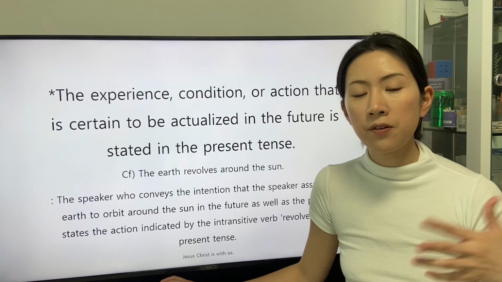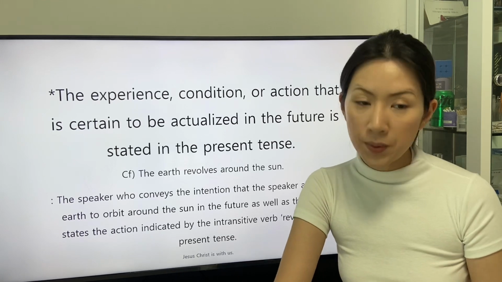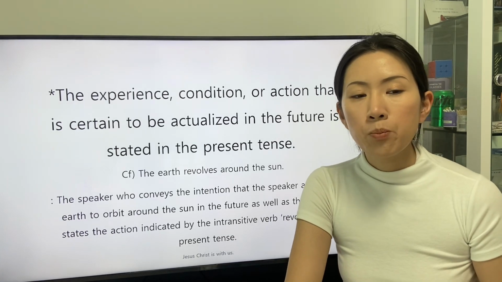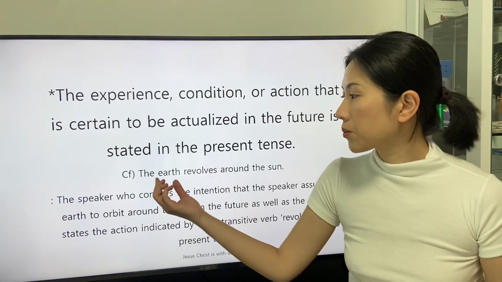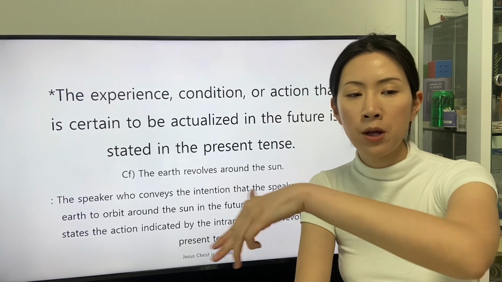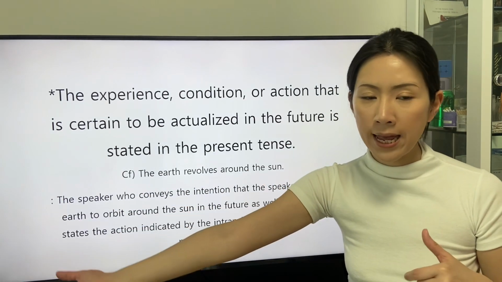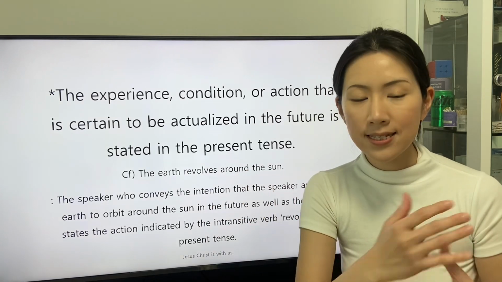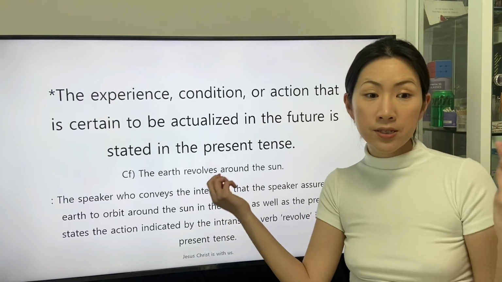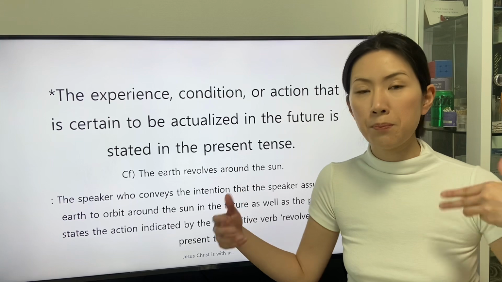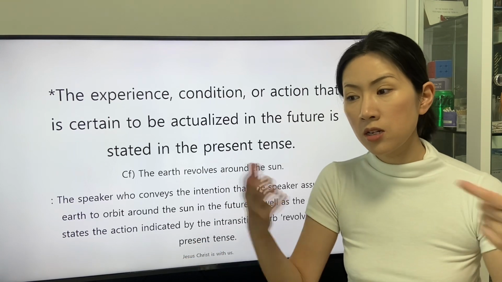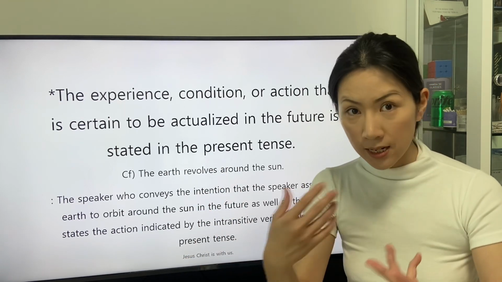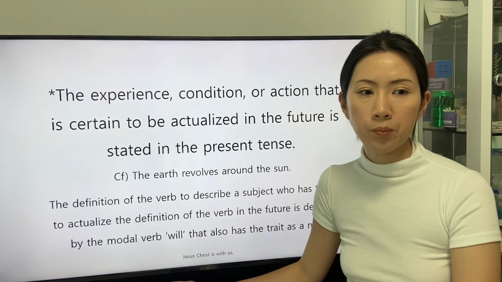The speaker who conveys the intention that the speaker assures the earth to orbit around the sun in the future as well as the present states the action indicated by the intransitive verb revolves in the present tense. The constant action is stated in the present tense.